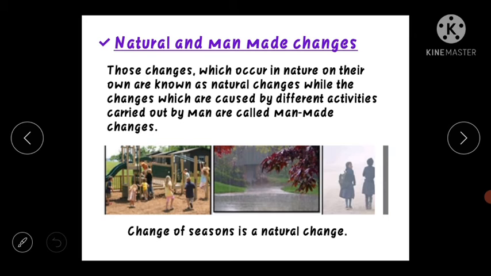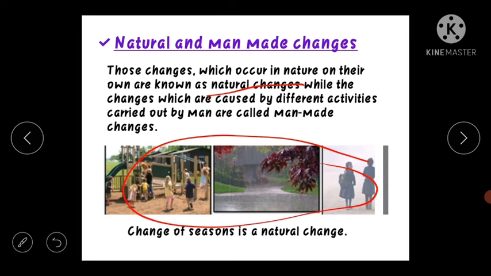So, students, the changes which occur naturally on their own, not created by man, without any interference of man, are the natural changes. While the changes which are caused by different activities carried out by man are called man-made changes. So, these are the changes in climate, and this is done with the help of nature, not because of man. If we speak about afforestation, it is a man-made change.